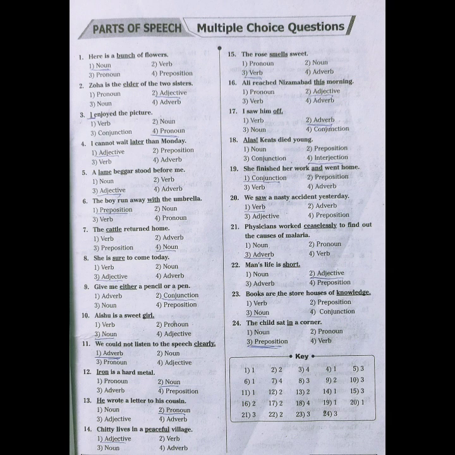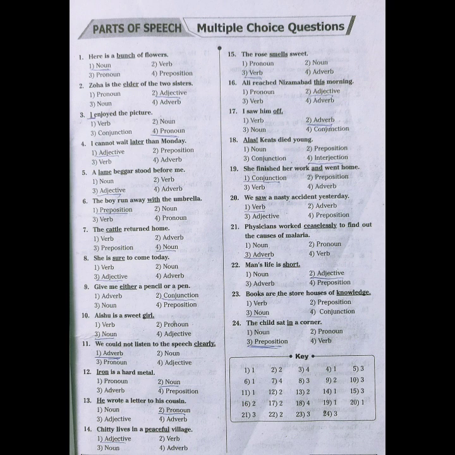The 10th one, Aishu is a sweet girl. We know the definition of noun. Noun is a word used for a person, place or thing. Here girl is a person, therefore we can say that the correct answer is a noun. 3 is the correct answer.